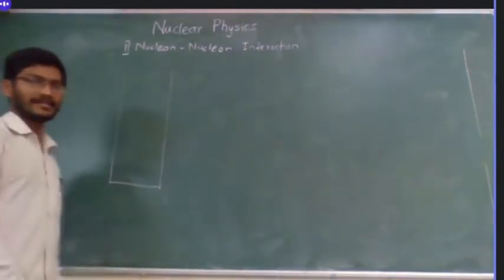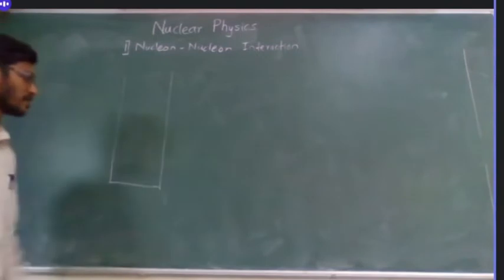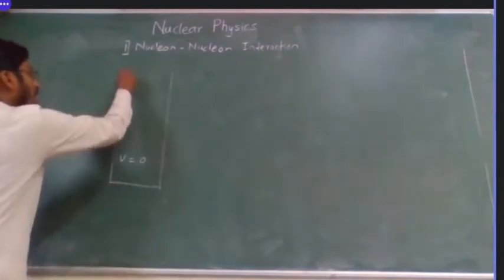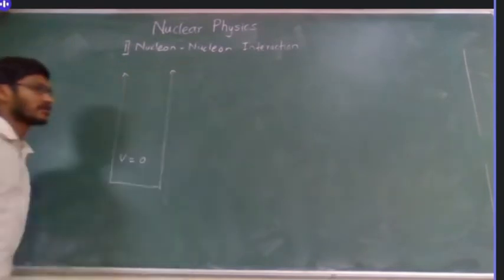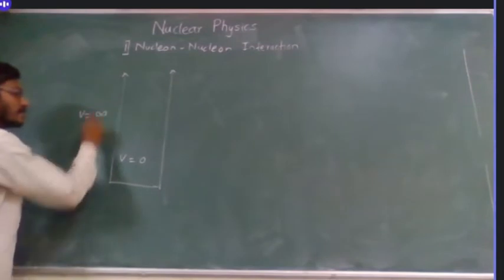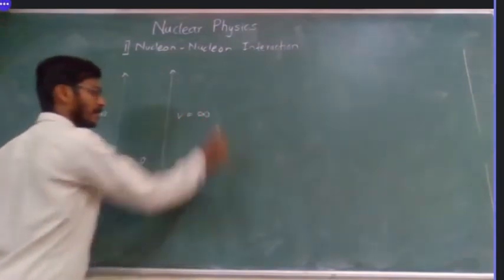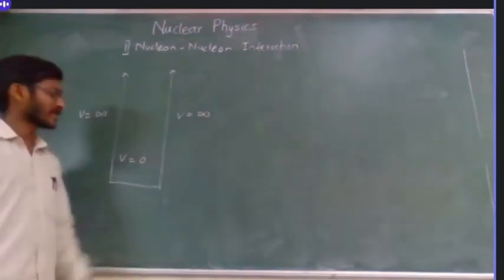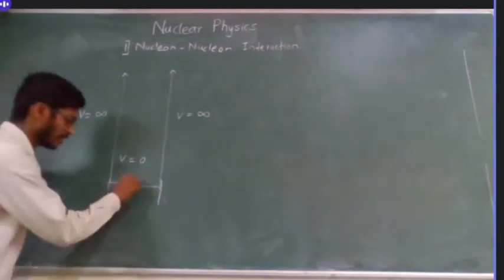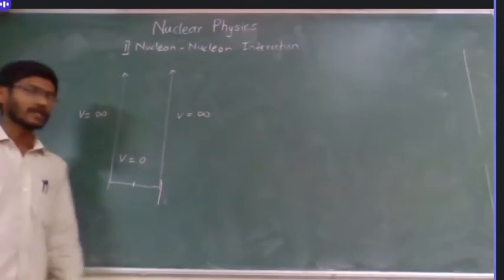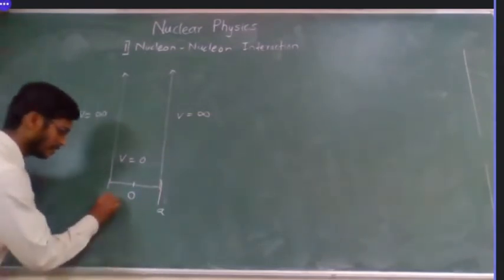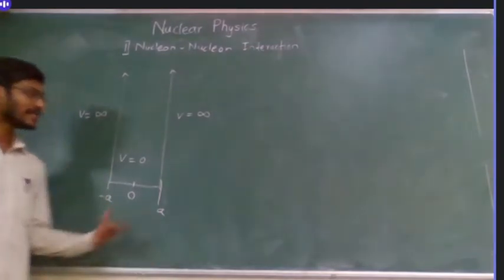In quantum mechanics you have come across such types of potentials. In the last lecture also I talked a little bit about this. Let's say the potential is 0 inside and these are infinite walls. So outside this well, the potential is infinite, so whatever the wave function is, it will be inside this boundary. Let's say this is a symmetric potential, so here it is A, here it is minus A. This is the infinite square well.